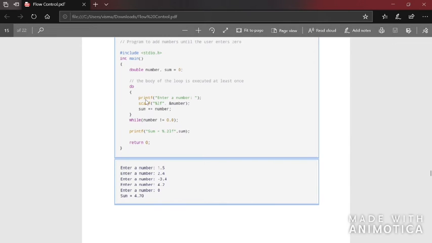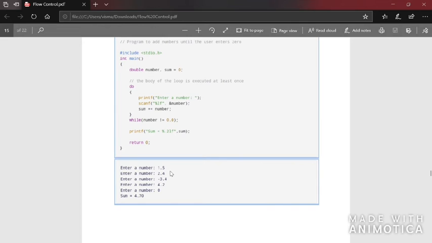Now we have do. That is, here the body is executed first because the condition is at the bottom. printf, enter a number. You are asked to enter a number, and after entering a number, the value of the number which you have entered is added to sum. After the body is executed one time, the condition is checked. They are checking if the number entered is equal to 0. The number entered is not equal to 0, so it is true, and again it will execute. Once the number entered equals 0, the sum is printed.